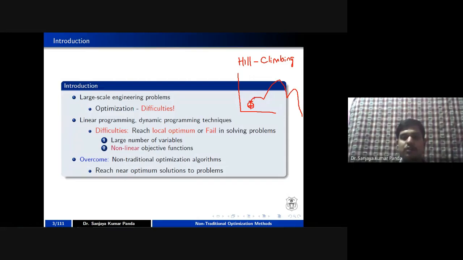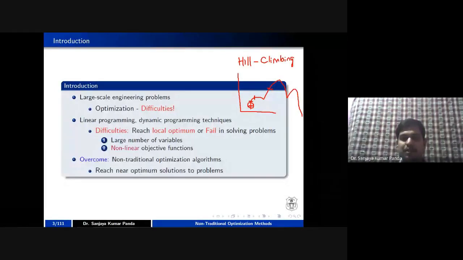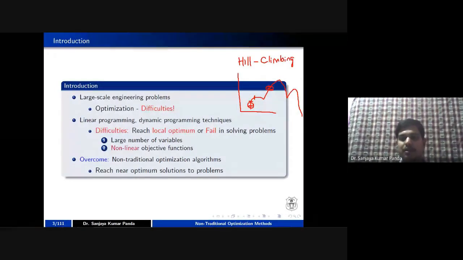Once you reach the peak of a particular hill, you can see your solution is not improving, right? Or if you are present in this current position, let's say this is the current location for another person, then that person will reach this particular point. After that, there is no increase in the height, so you are not going for some next step, right? You are declaring this step is your final step.